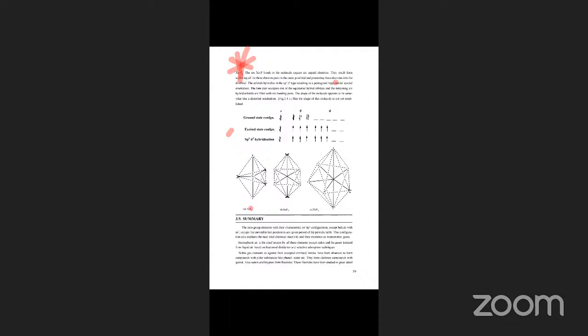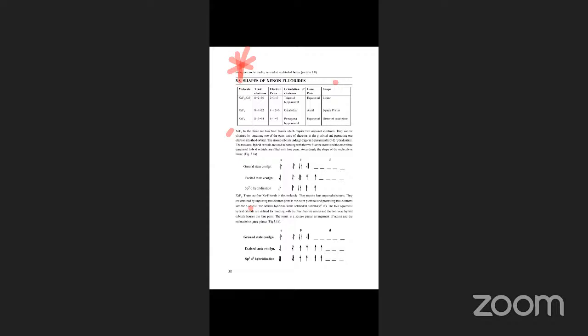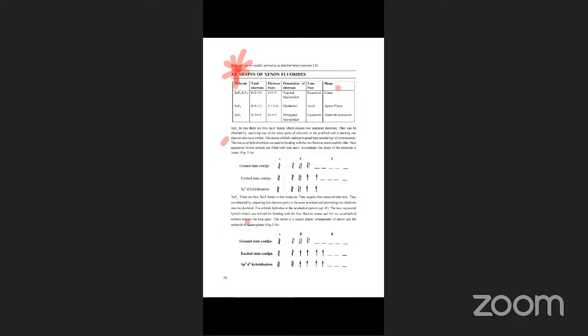Okay, see, these are important. In this lesson we have to see how the hybridization comes. See, XeF2. Xenon is an 8th group element. You know that 8th group element: 1, 2, 3, 4, 5, 6, 7, 8.